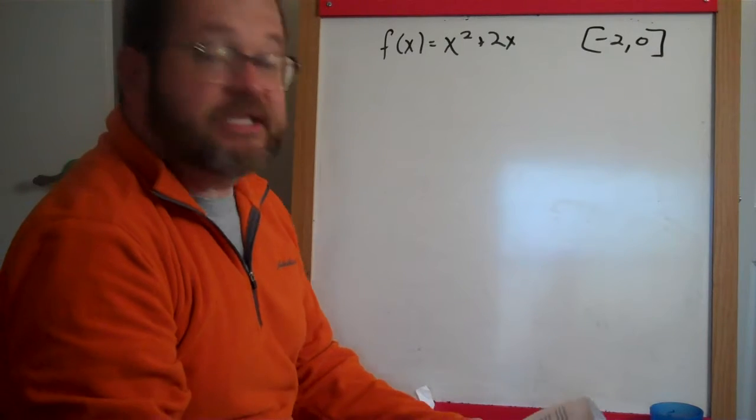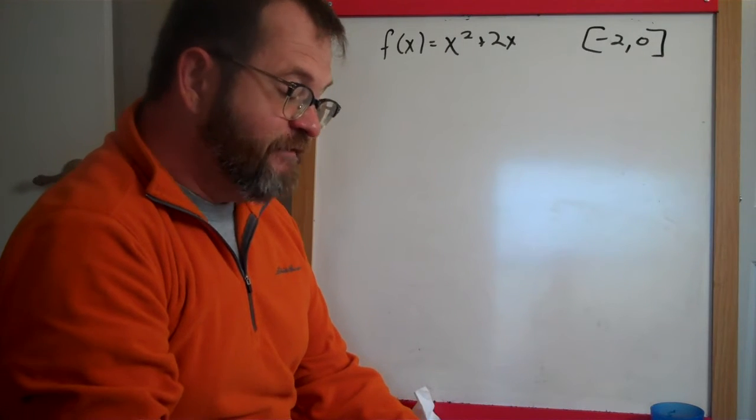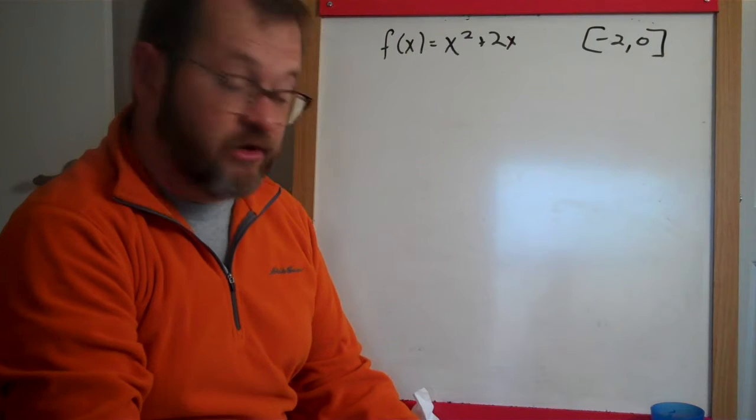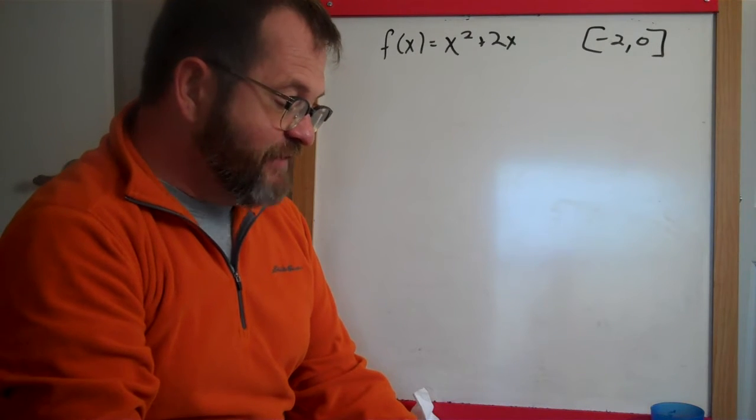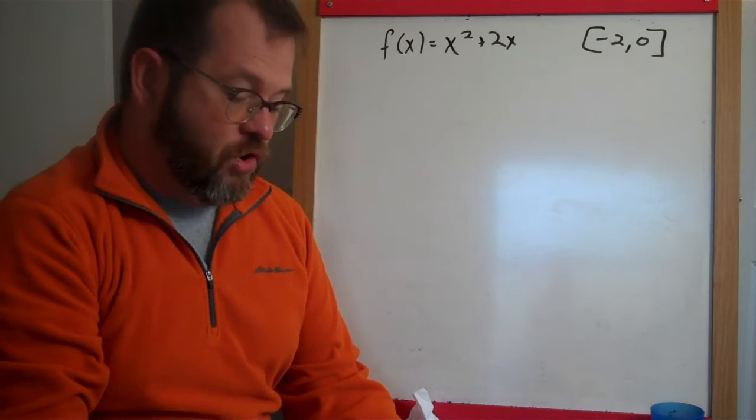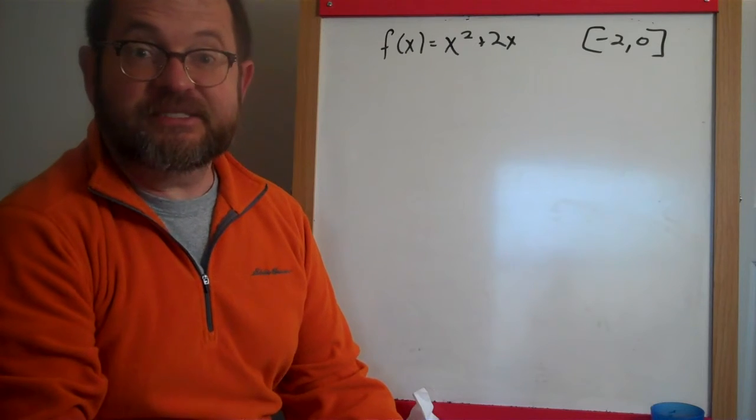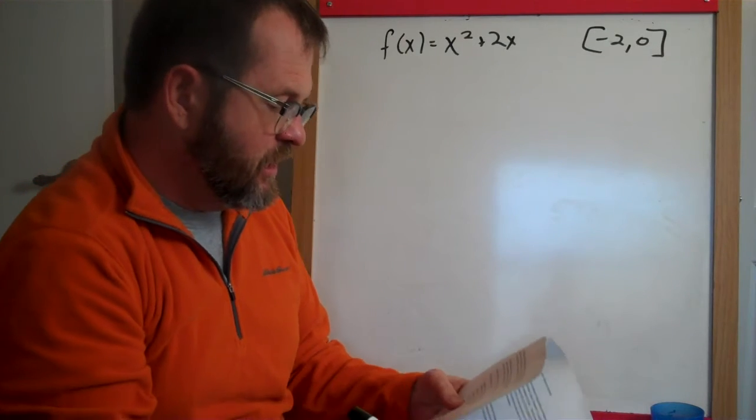The problem says verify that this function satisfies the criteria of Rolle's theorem, and then find the value c over that interval where the derivative of f at c is equal to 0. Okay. All right.